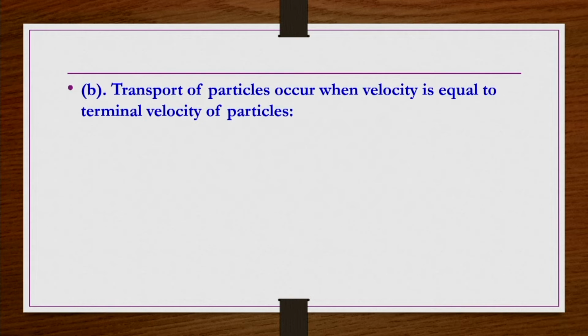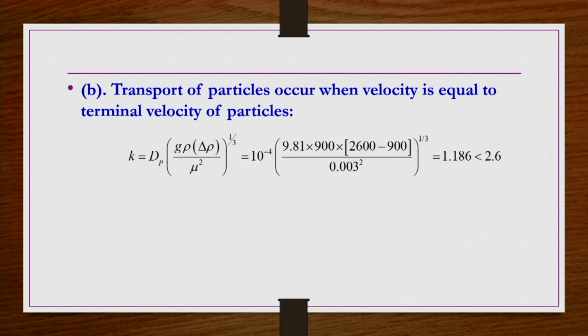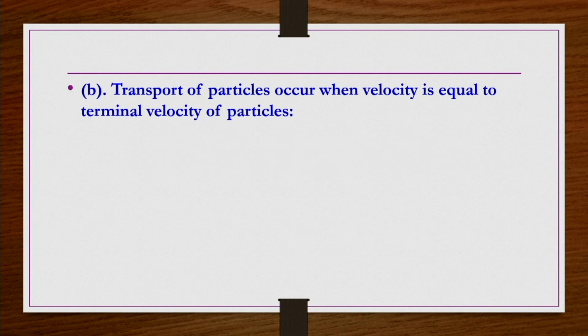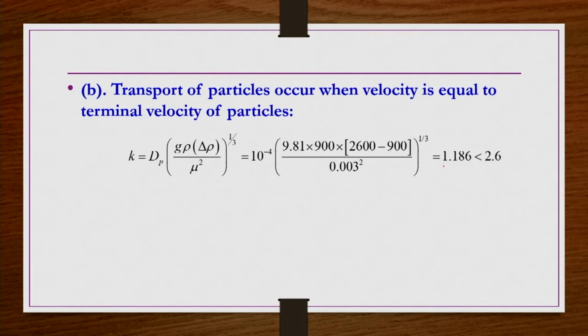Now, similarly transport of particles occurs when velocity is equal to terminal velocity of particles. So, we have to find out the terminal velocity of particles, but which equation should we use? The equation corresponding to Stokes' regime or Newton's regime? We do not know, so first we have to find out that. We find the K value, as we have seen in one of the previous chapters. K is d_p times the cube root of g rho delta rho by mu square. You substitute all these values and you get K value 1.186, which is less than 2.6. That means it is settling in Stokes regime, so Stokes law is applicable.